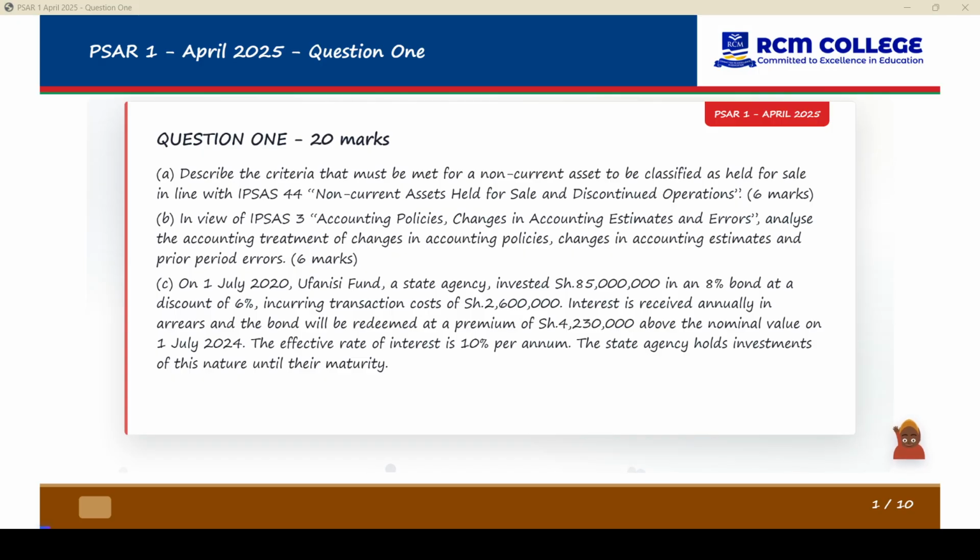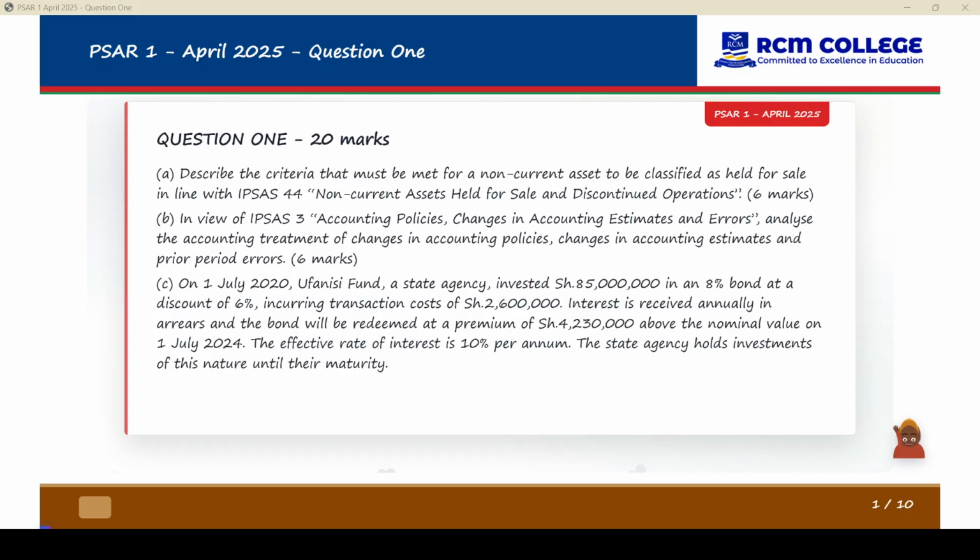One, this is an April paper. So the question we will be taking through is question one, which has 20 marks. Question one says, describe the criteria that must be met for a non-current asset, for example a PPE, to be classified as held for sale in line with IPSAS 44, Non-current Assets Held for Sale and Discontinued Operations.